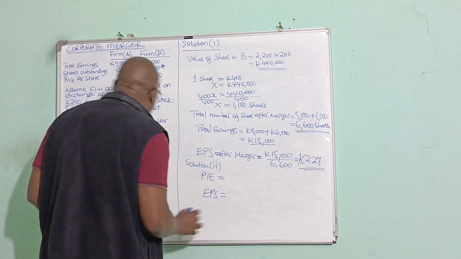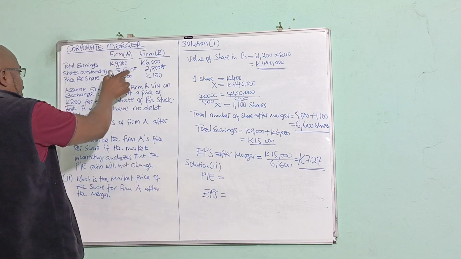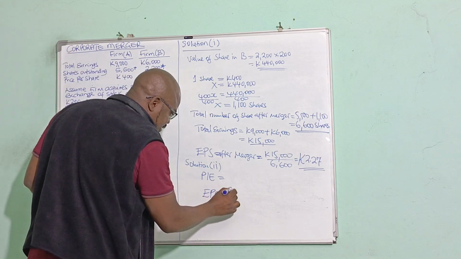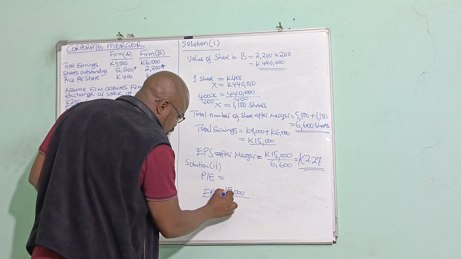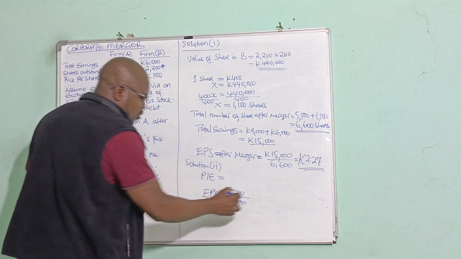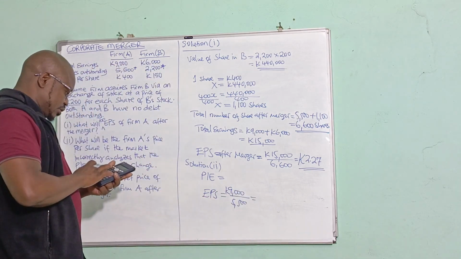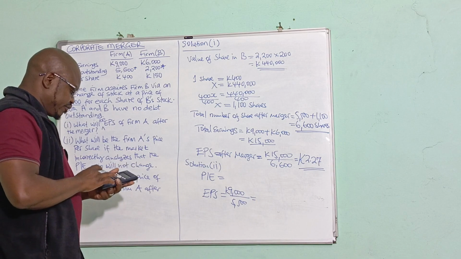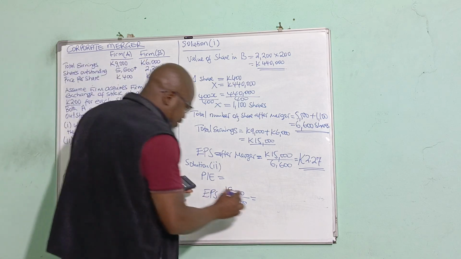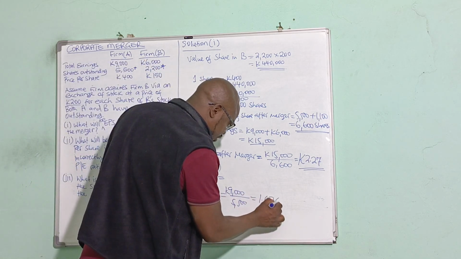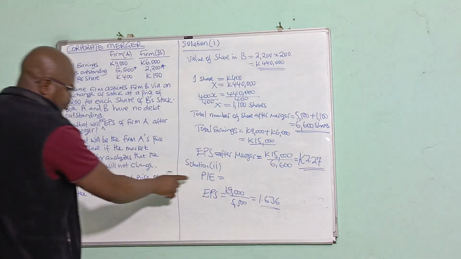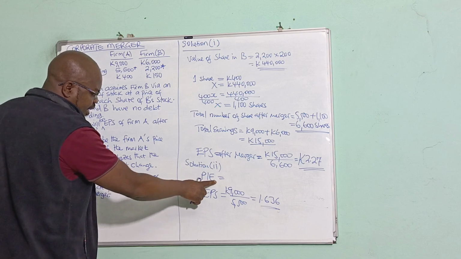The earnings per share for firm A is 9,000 kwacha divided by number of shares, which is 5,500. 9,000 divided by 5,500, I have 1.636. And then PE ratio is just price over earnings per share.